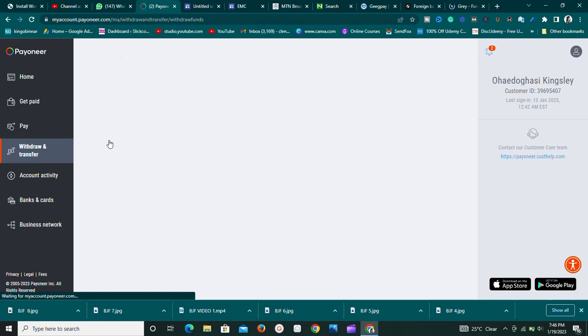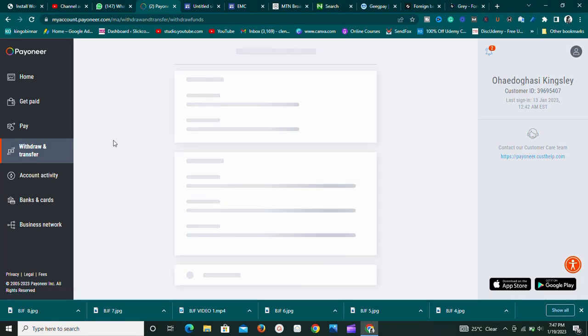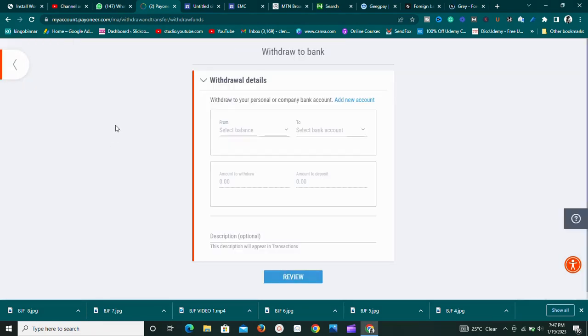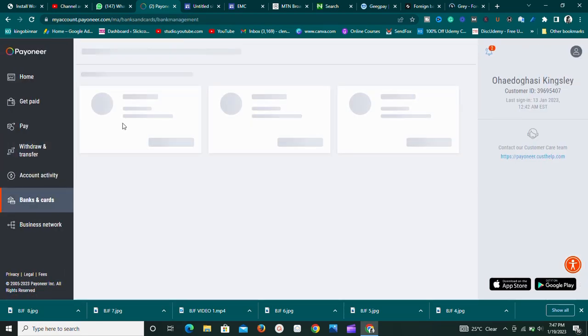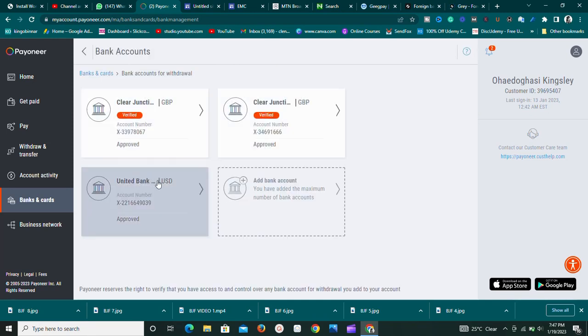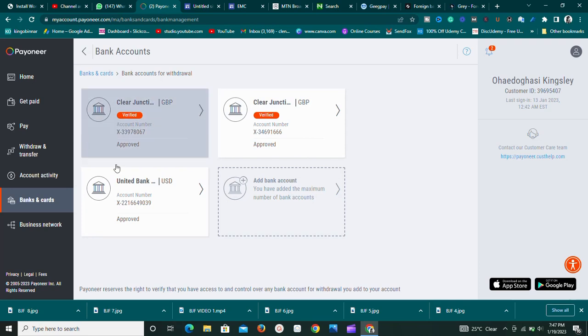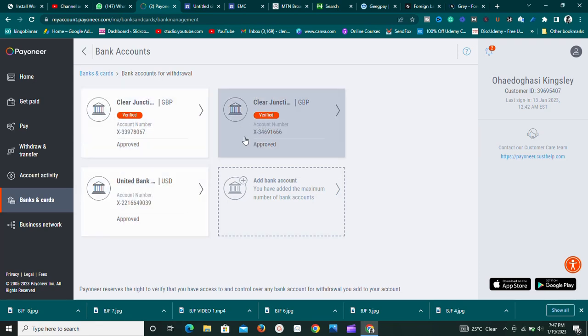Once you copy the United States bank account details right here, go to Payoneer, go to withdraw and transfer, go to manage bank account. Then right here you want to enter those bank account details you just copied. As you can see, I already have 3 bank accounts linked. This is my GeekPay, this is my Grail.co. This is how I withdraw my funds, and then you can approve that.